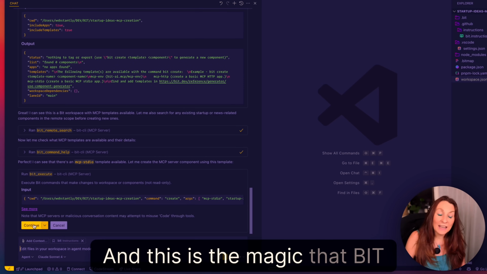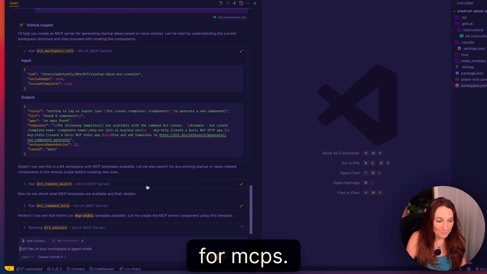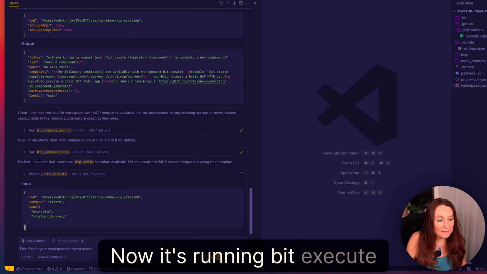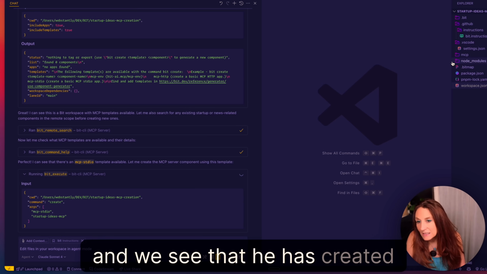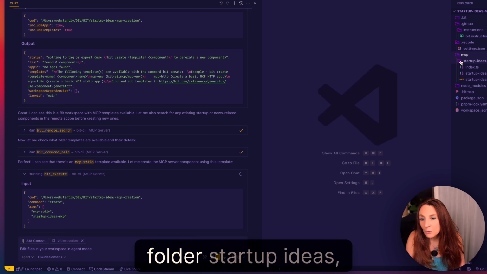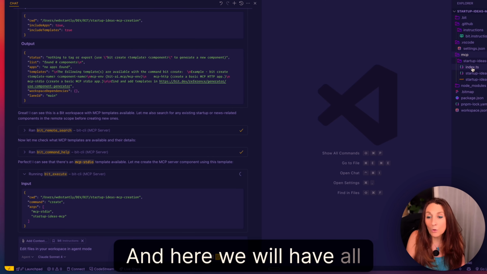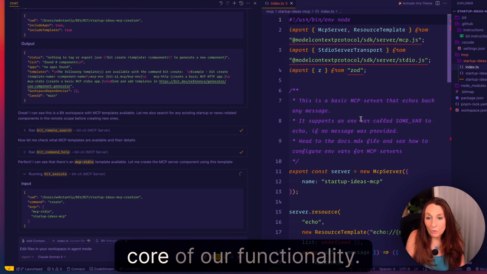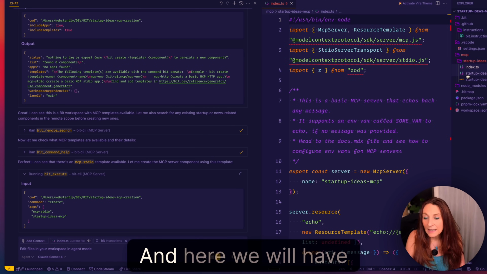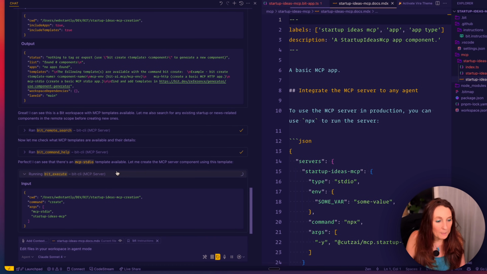And this is the magic: Bit provides templates for MCPs. Now it's running bit execute and we see that it has created an MCP folder here with a folder startup-ideas-mcp, with an index where we will have the core of our functionality, here the Bit configuration and here the documentation.